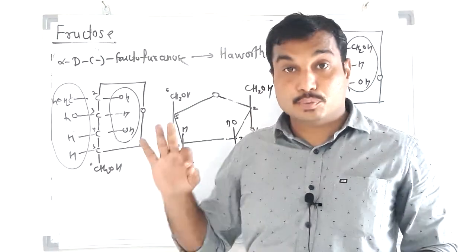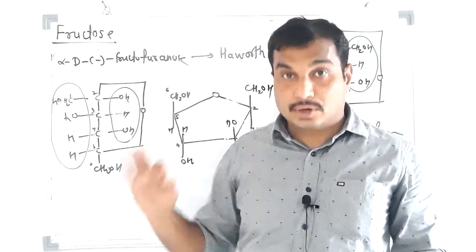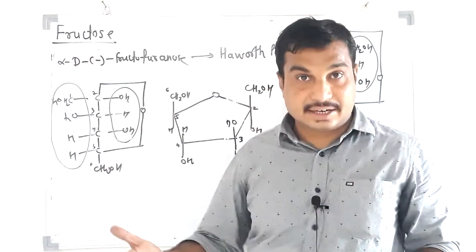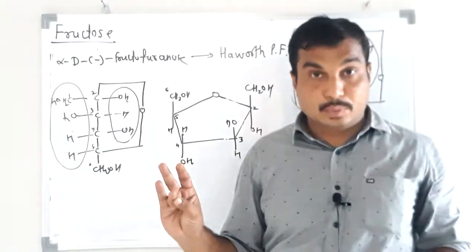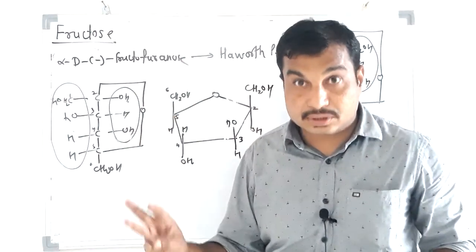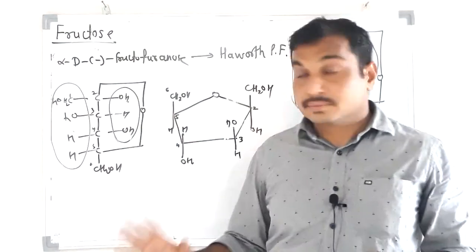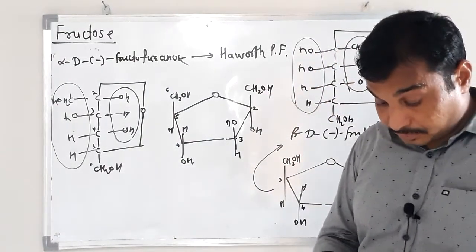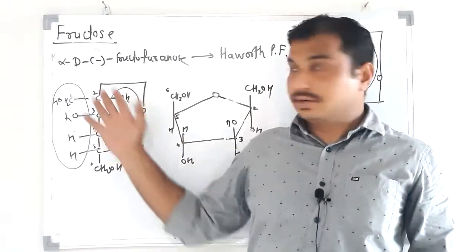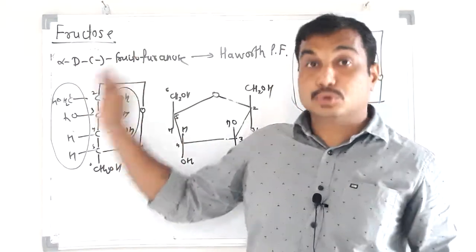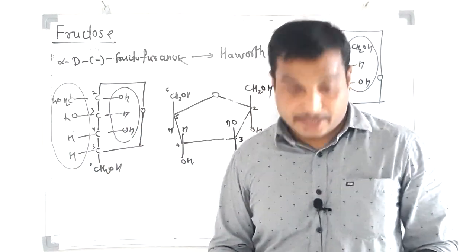These four structures are very important for drawing polysaccharide, disaccharide and trisaccharide structures. So okay, remember these four structures: alpha D glucopyranose, beta D glucopyranose, alpha D fructofuranose and beta D fructofuranose. Okay, so getting my point? Okay, so students, in the next class we are going to discuss disaccharides. All this discussion was on the monosaccharides, fructose and glucose. Now from the next class we will discuss disaccharides. Thank you very much.